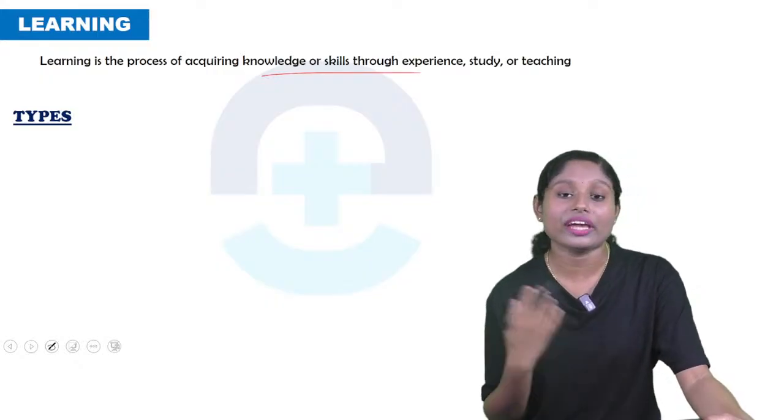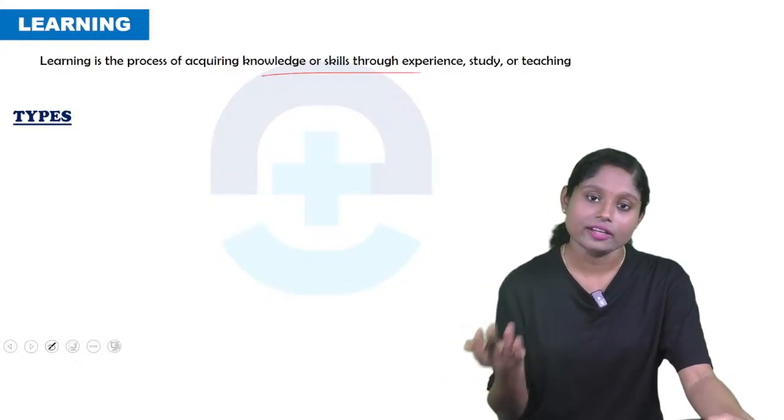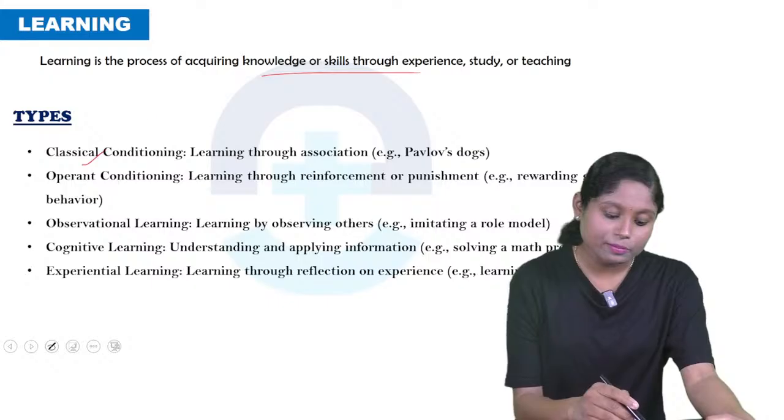So next we will see learning. So what is learning? It's the process of acquiring knowledge or skills through experience, study and teaching. So we are teaching something, we are studying something, and we get new information. So that is what is called learning. So what does it mean? Learning means we are learning new knowledge. So that is learning.